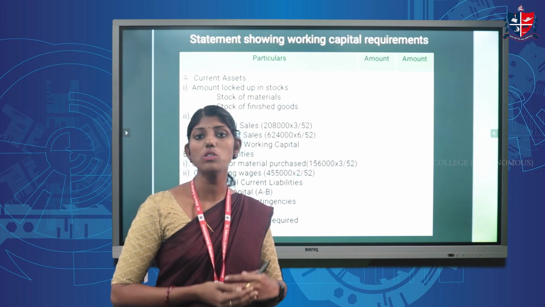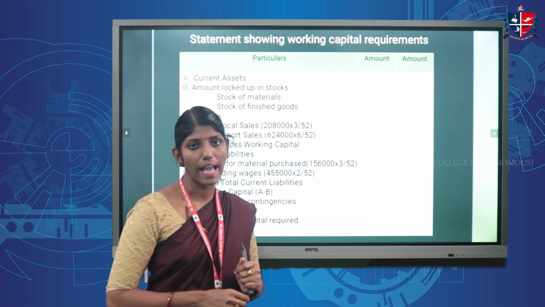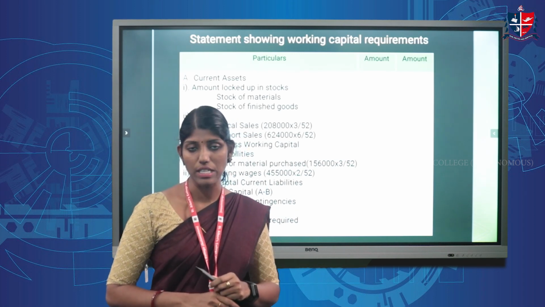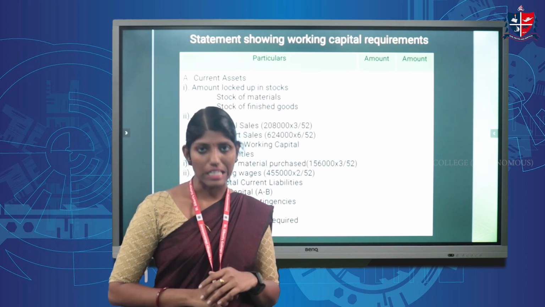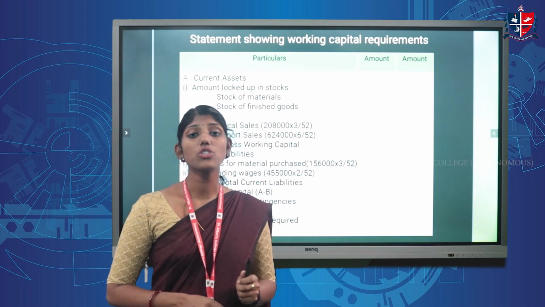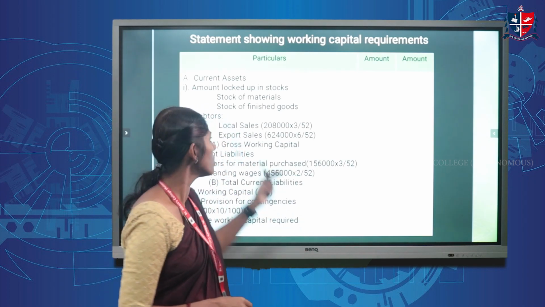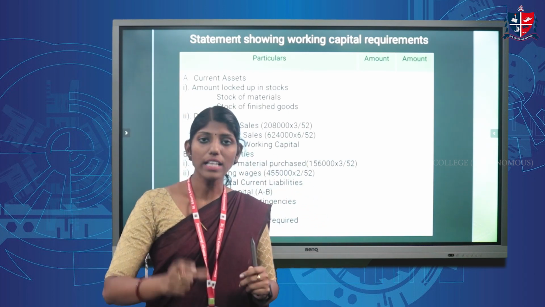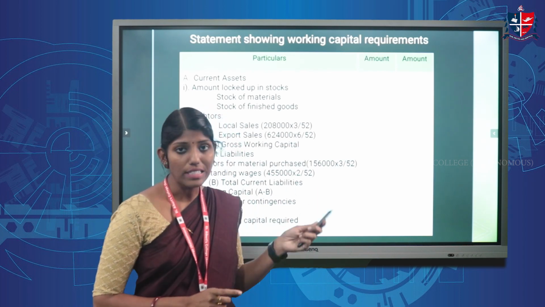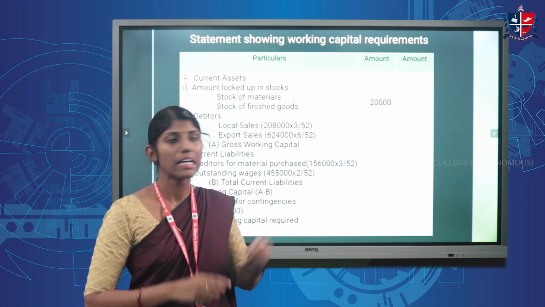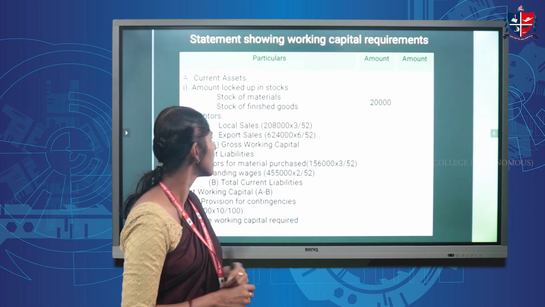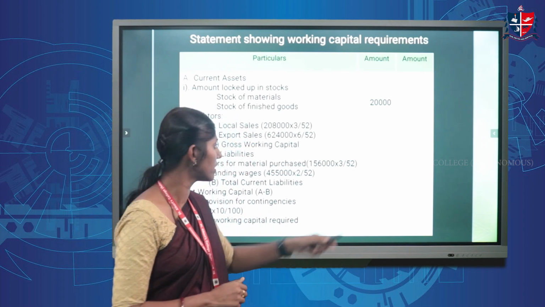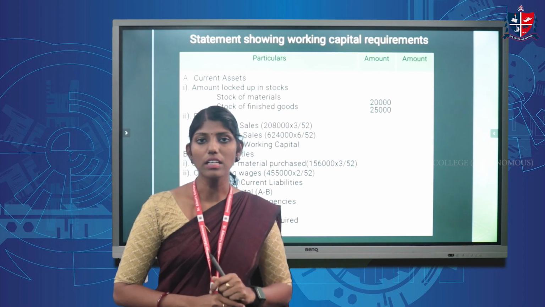Under the current assets, we have to take the item stock, and under stock, two subclassifications, stock of materials and stock of finished goods. In our problem, stock of materials is rupees 20,000. That should be entered in the inner column because one more subclassification is there to combine to the amount locked up in stocks. That's why we are incorporating it in the first column, that is inner column. Okay, 20,000 is written in the inner column. The next one is stock of finished goods. Stock of finished goods is also written in the inner column, that is 25,000.